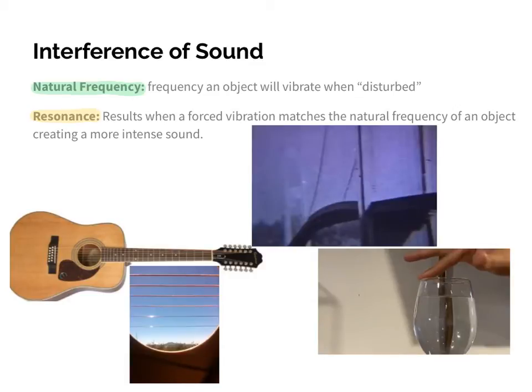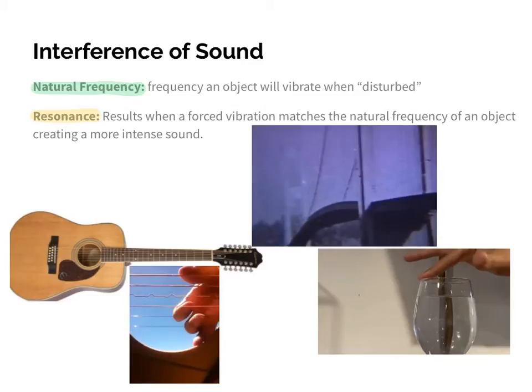So all objects will have a natural frequency. For example, and I showed you guys this video before, let's say that I had guitar strings. Guitar strings are different widths, different lengths, different stiffness, different tension, things we talked about before.